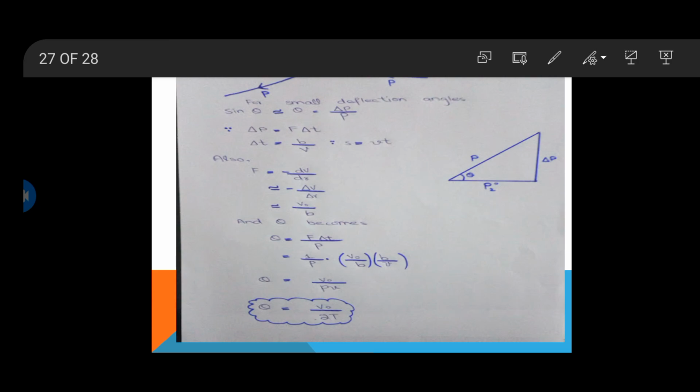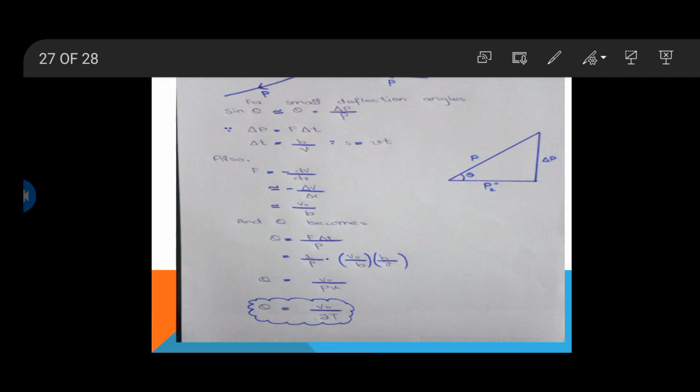For small deflection angles, sine theta is approximately equal to theta. As you can see in the diagram on the right hand side, in this triangle, P is the momentum of the incident particle and delta P is the transverse momentum that is added during the collision of the two particles.